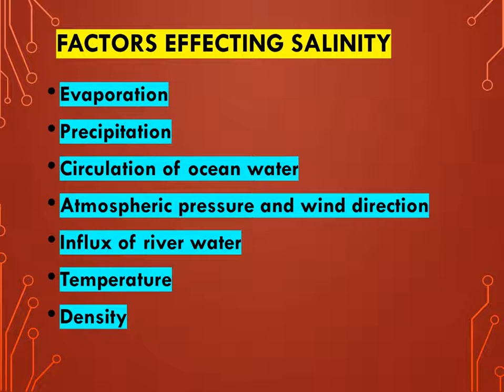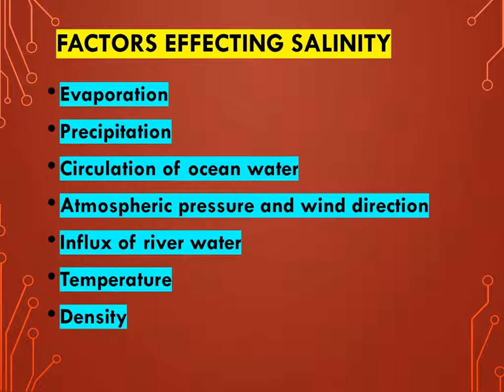Next is circulation of ocean water. It is also a very important reason for redistributing salinity throughout the ocean. We know that in some parts of the ocean there are warm currents and in some parts there are cold currents. Okay, so the mixing of these two streams, or the circulation of water from lower to upper and upper to lower, also redistributes the salinity throughout the ocean.